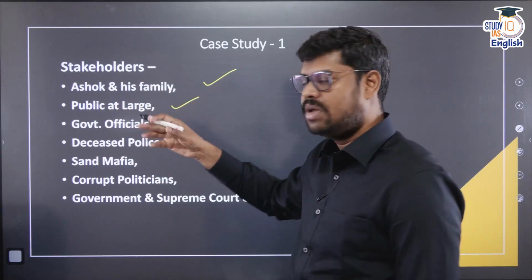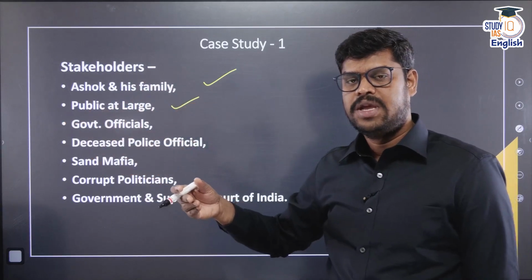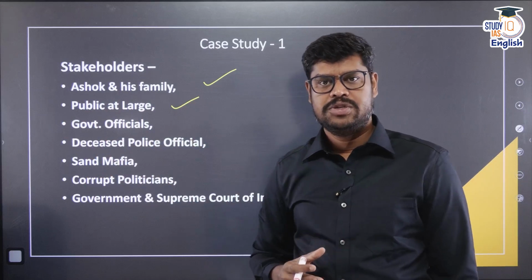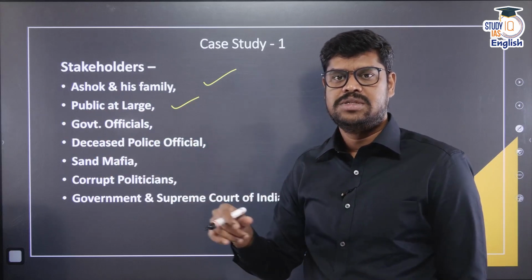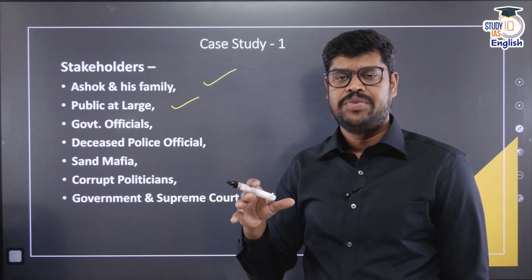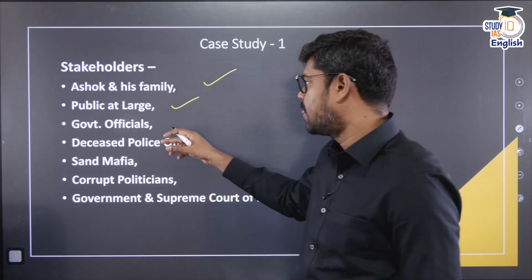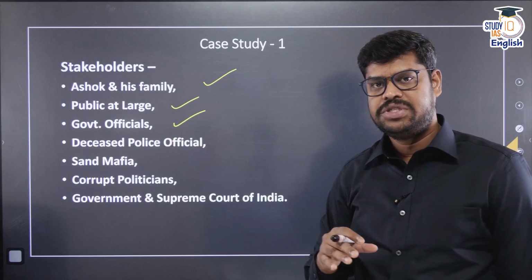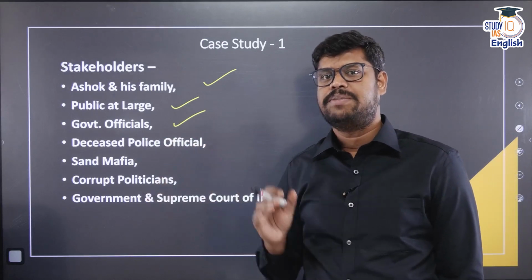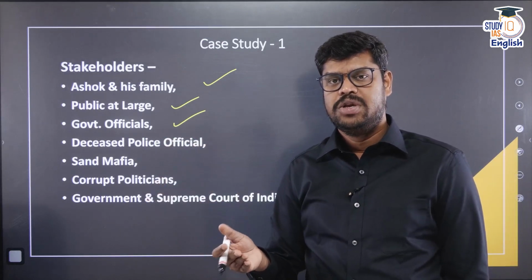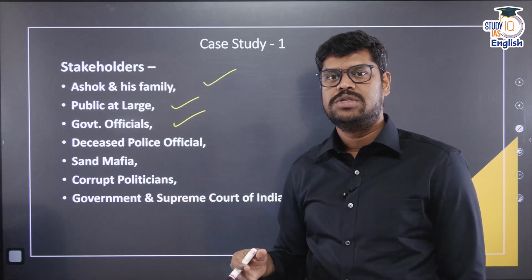The public at large: the money of the public is being looted. The illegal mafia is taking away public resources. So, the public at large is affected. It is a societal menace, a societal issue. So, definitely the public at large is getting affected. The government officials, with whose help this is happening, that is very unfortunate. So, the government officials are also stakeholders in this.